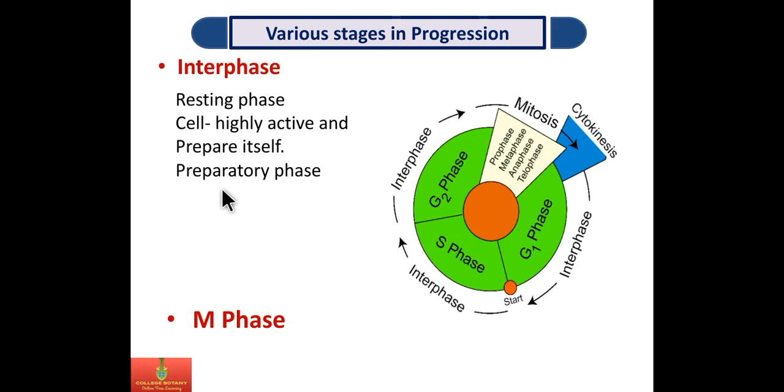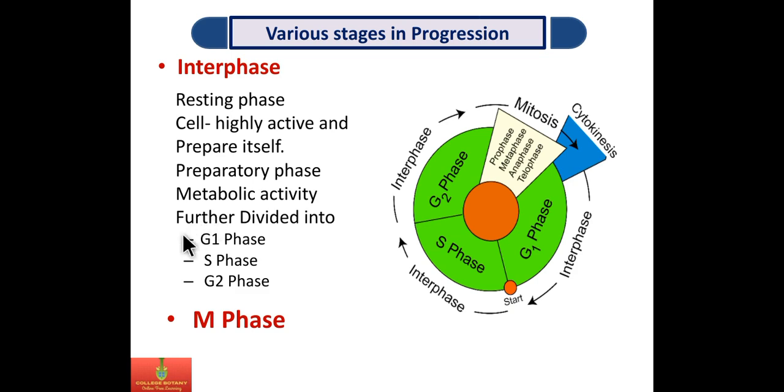The interphase is divided into three phases: G1, S, G2. We have studied all these in the cell cycle in detail. You can refer to the earlier video.